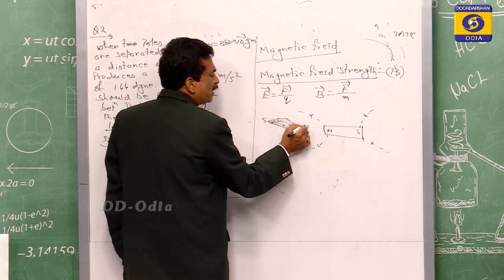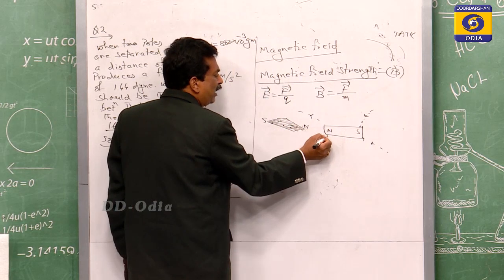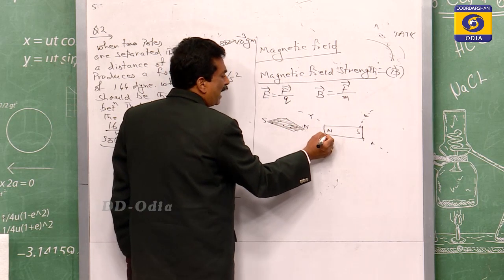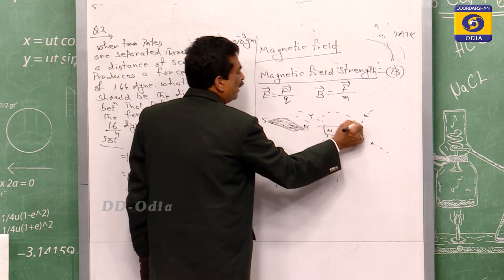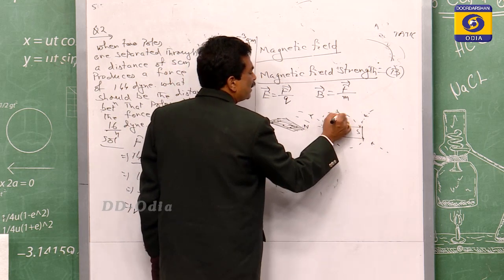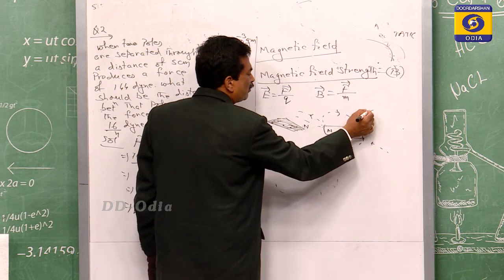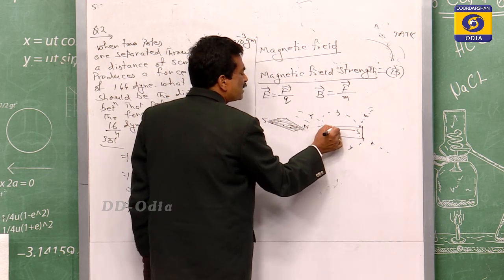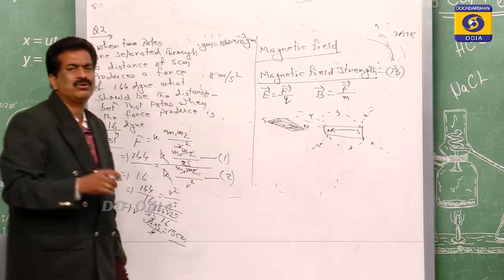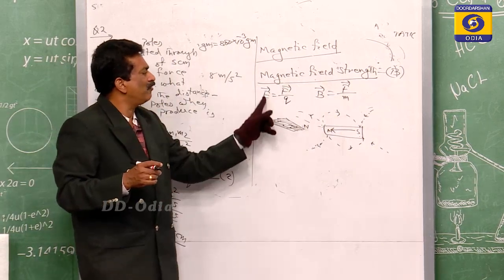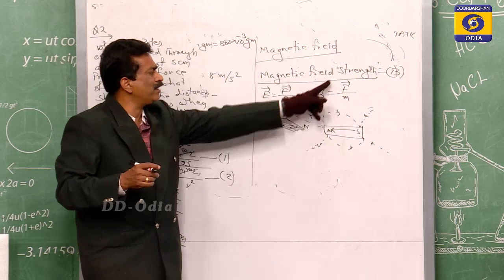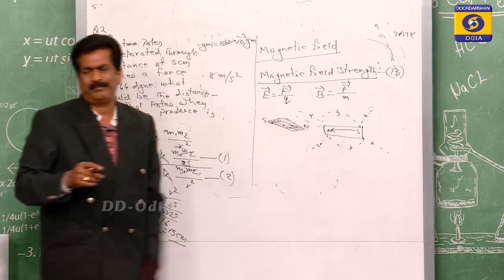Means if you place a north pole near this north one, you will take different positions, and likewise you will get the field lines. This is from north to south outside, and inside the magnet it is from south to north. So this is the magnetic field strength: the B vector is equal to F by M.